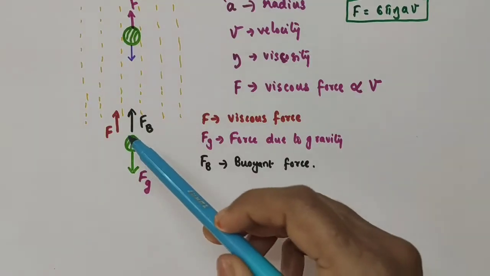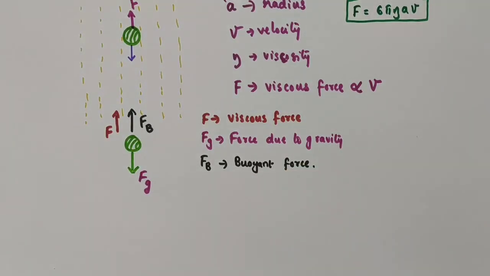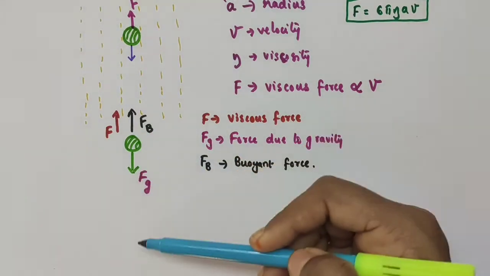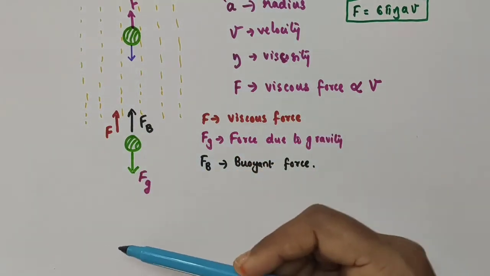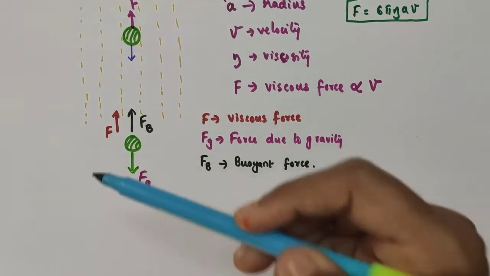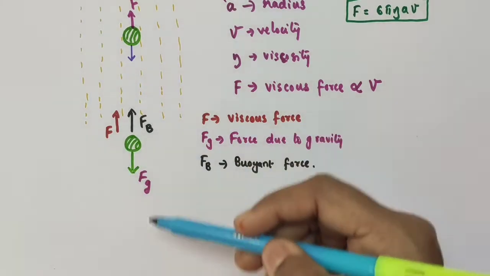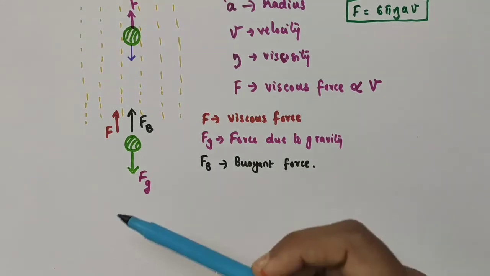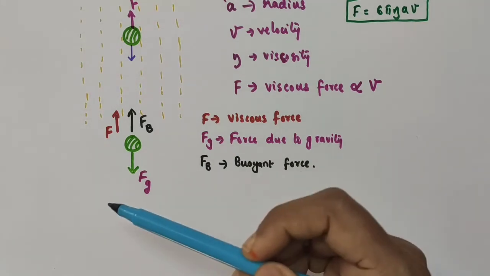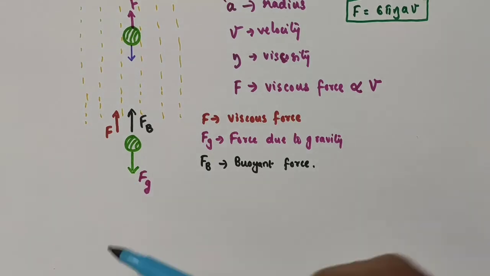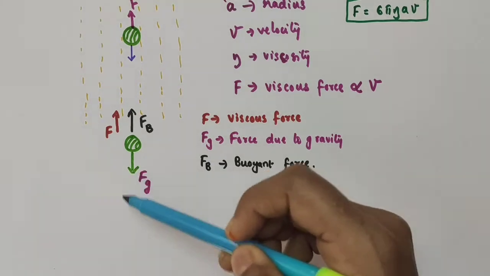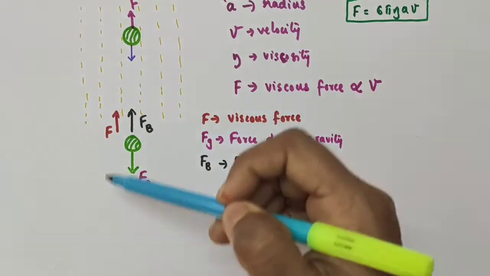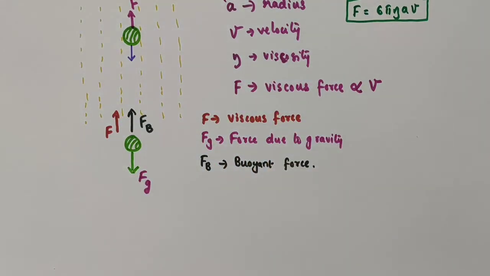Now, consider a raindrop in air. It is falling down because of the Earth's gravitational force of attraction. When it is falling down, its velocity increases due to gravity. That is, initially the raindrop accelerates due to gravity. There is a force due to gravity Fg, which is equal to the weight of that raindrop. It will be acting in the downward direction.